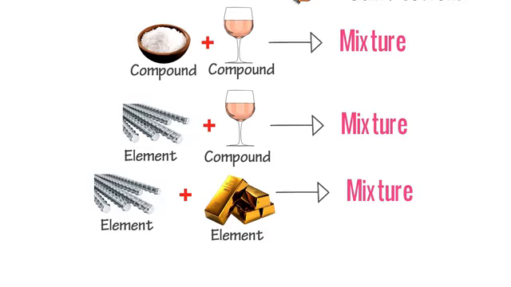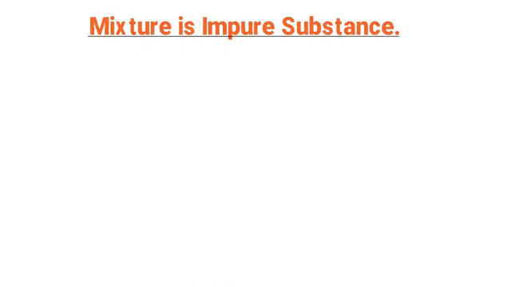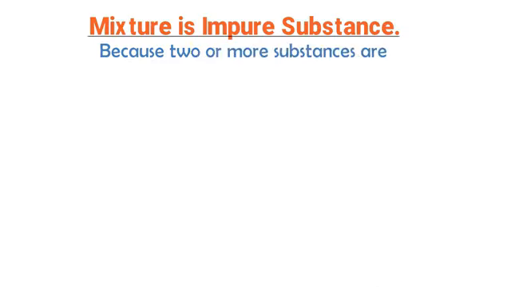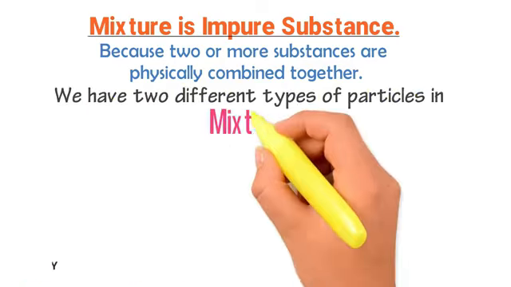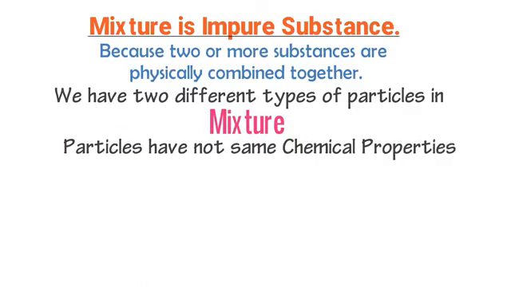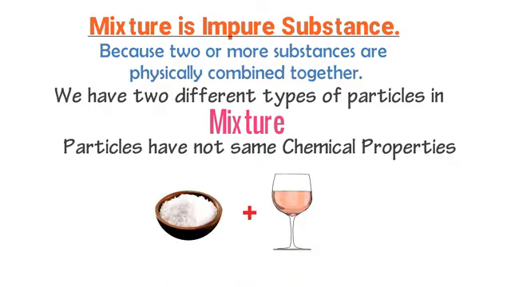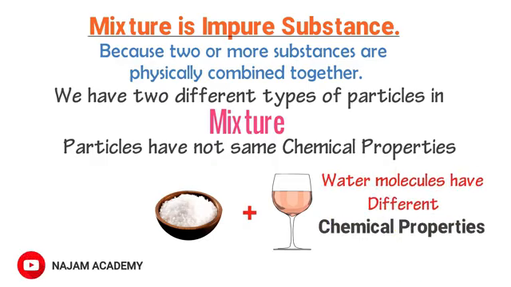Lastly, remember that a mixture is not a pure substance. It is an impure substance because two or more substances are physically combined together, due to which we have two different kinds of particles in a mixture. One can say that particles in a mixture do not have the same chemical properties. For example, when you mix water and salt, water molecules have different properties than that of salt. Therefore, we say that a mixture is an impure substance.